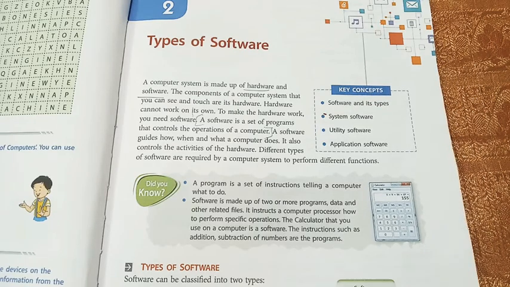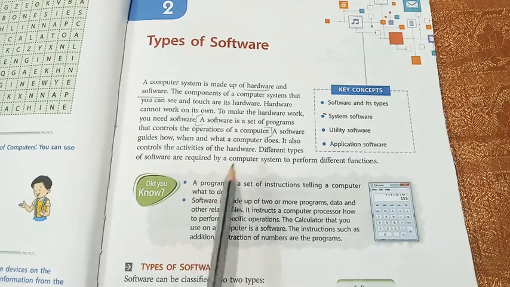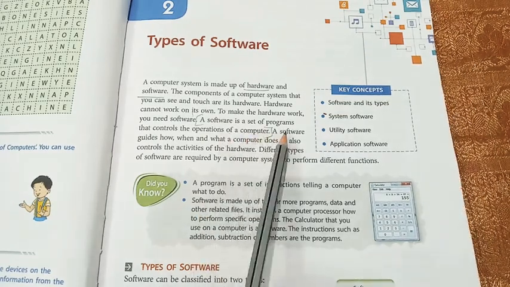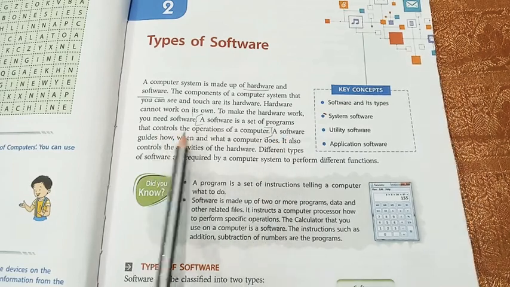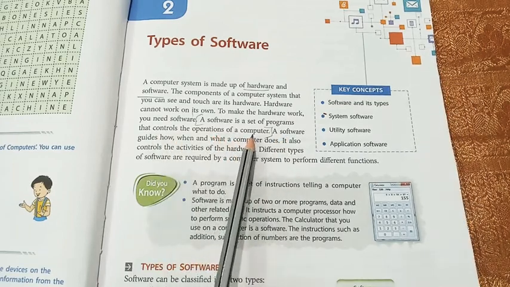Hello children, let us continue chapter 2, types of software. Let us first see the definition of what is software. So software is a set of programs that controls the operations of computer.